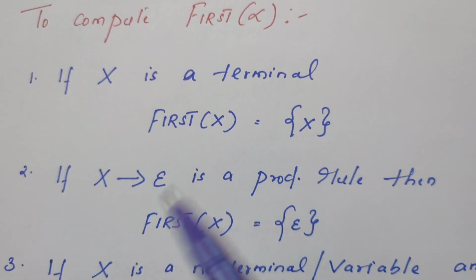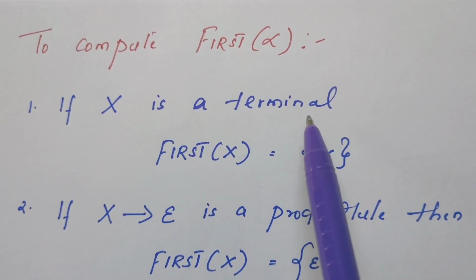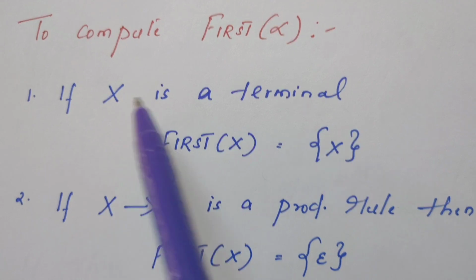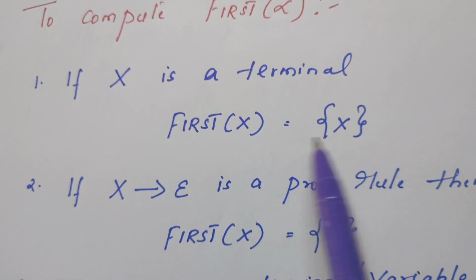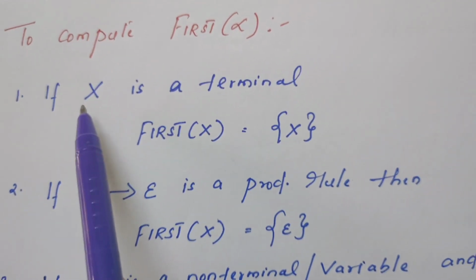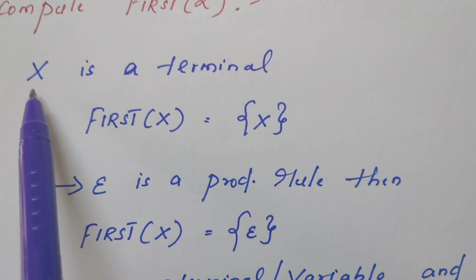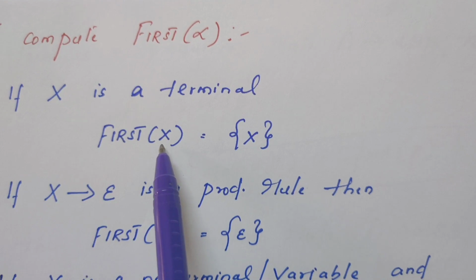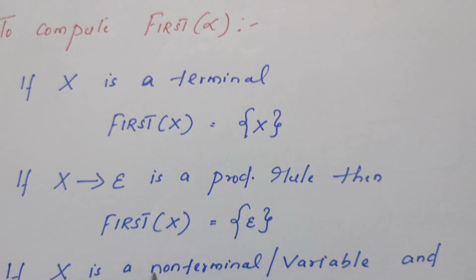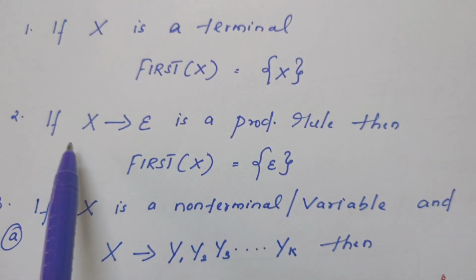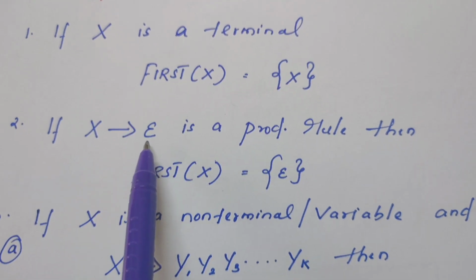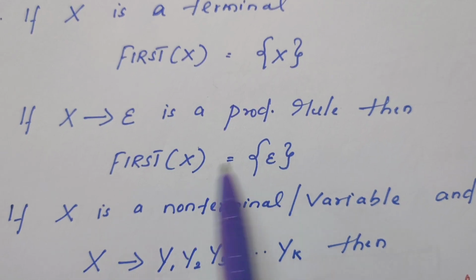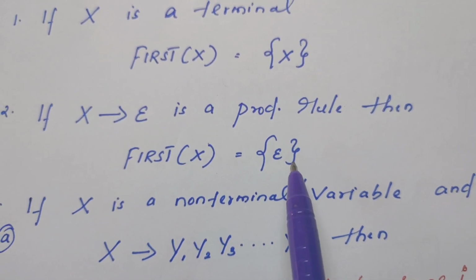If X is a terminal, I mean in place of alpha you replace this by X, first of X is X itself. If X is a terminal, terminal means a lowercase symbol, first of X is X itself. Now come to the second rule. If X derives epsilon is a production rule, then first of X also contains epsilon. This is the second rule.